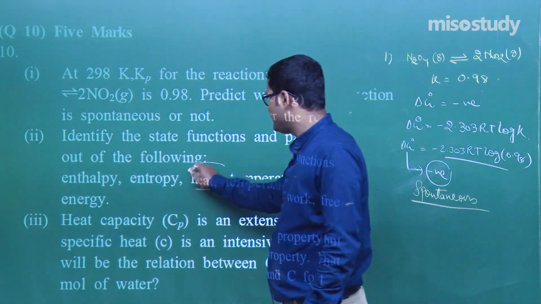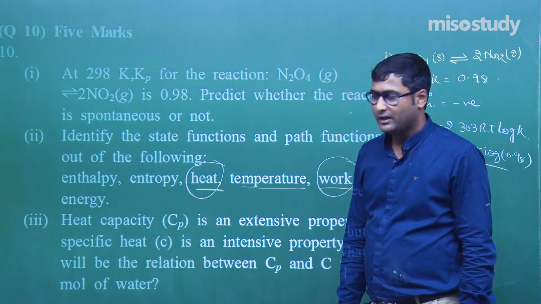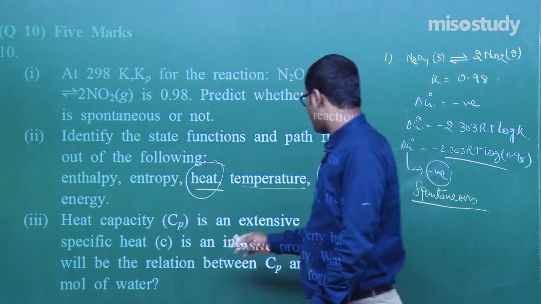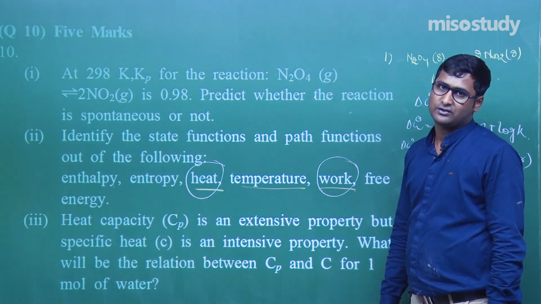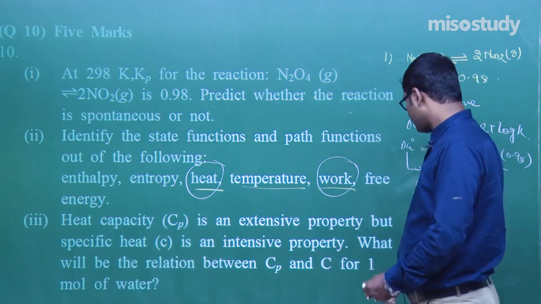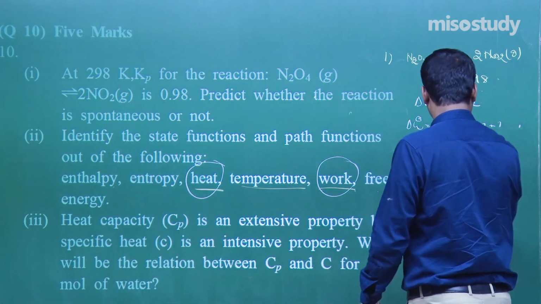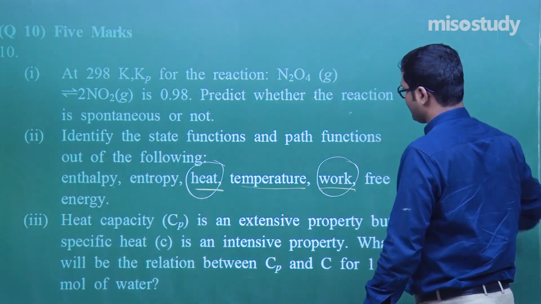Work and heat are path functions. The rest, enthalpy, entropy, temperature and free energy are, my friend, state functions. Clear to you? Yes, sir. Now let's move to the next one.